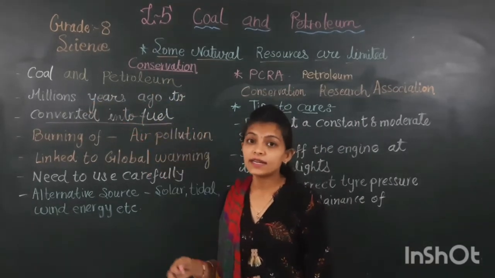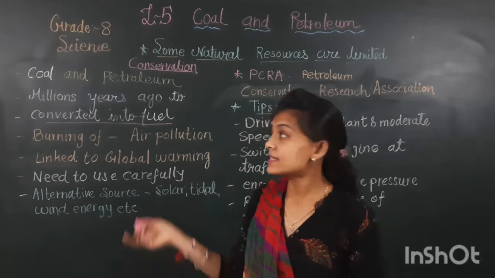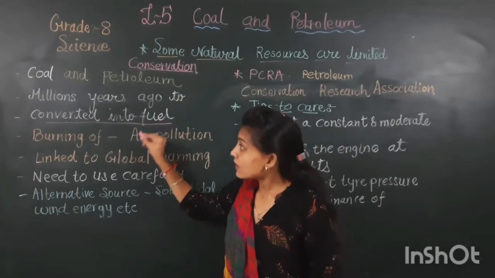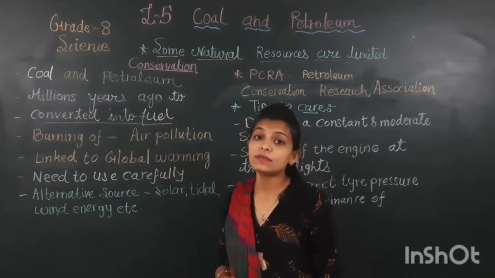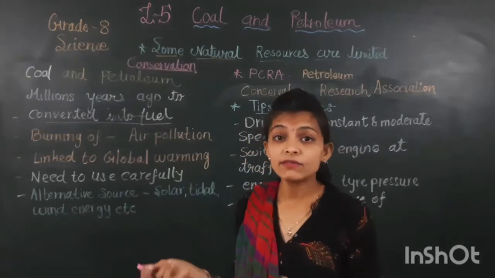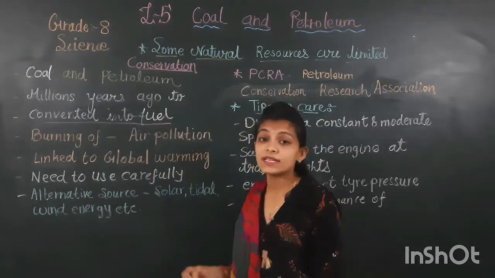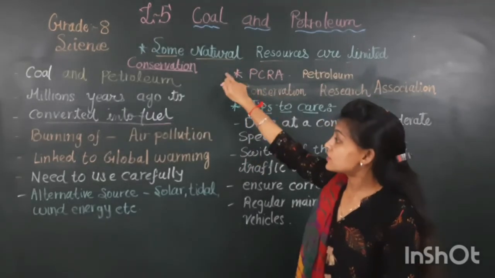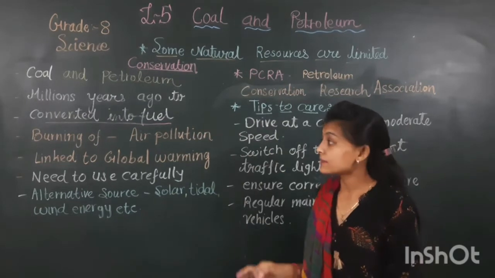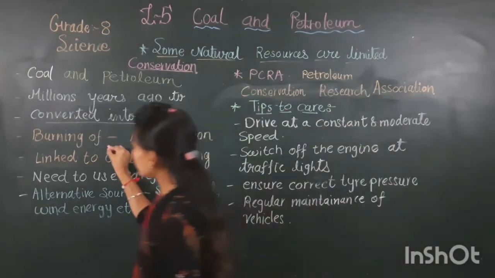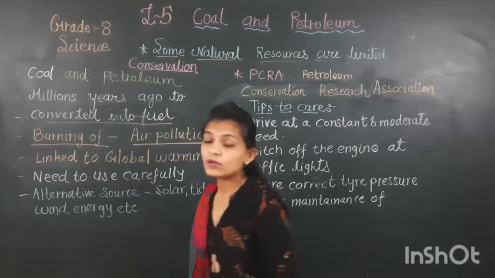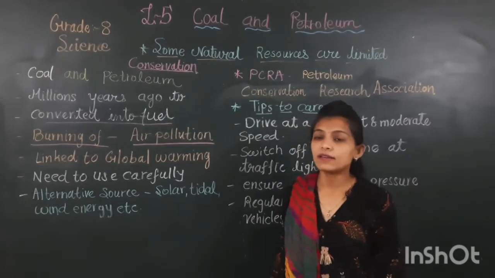Coal is generated from dead vegetation, and petroleum is formed in the sea area. What happens while coal and petroleum are burning? Which type of pollution is there? Now I told you that natural gas is also exhaustible. When coal and petroleum burn, they create a lot of air pollution, which we know very well.